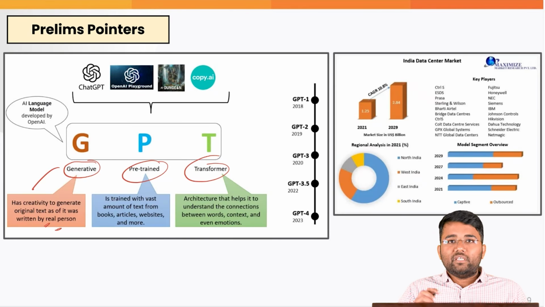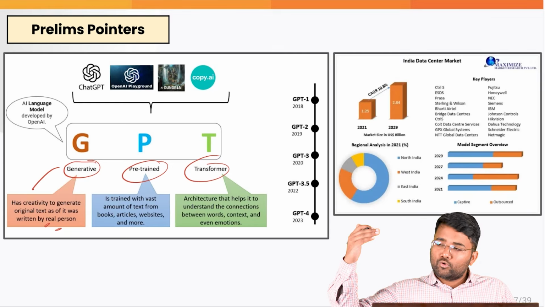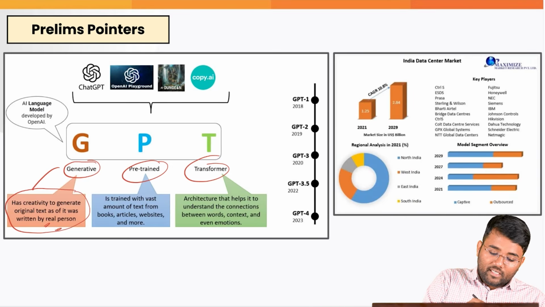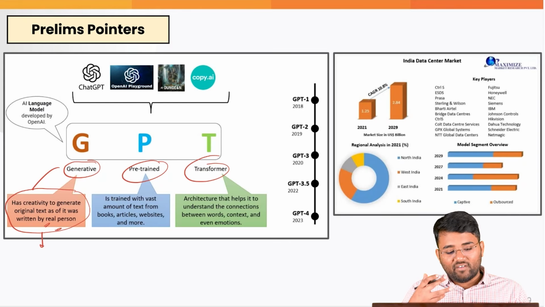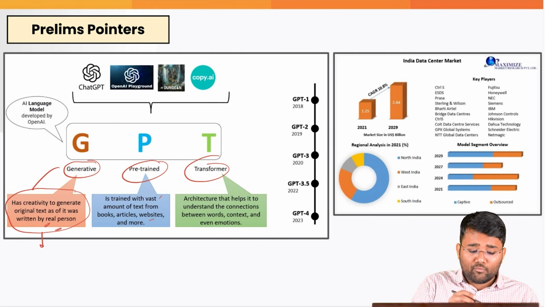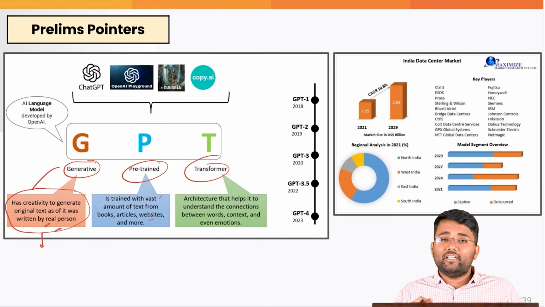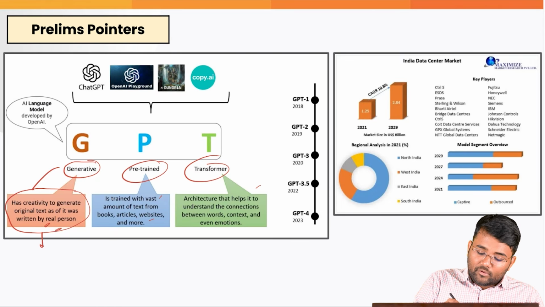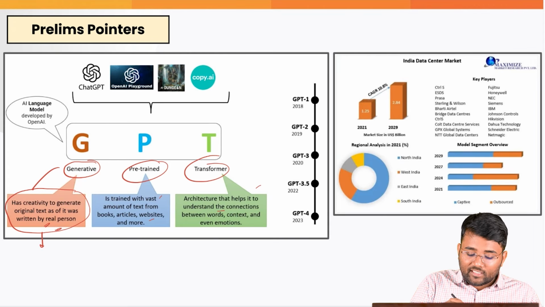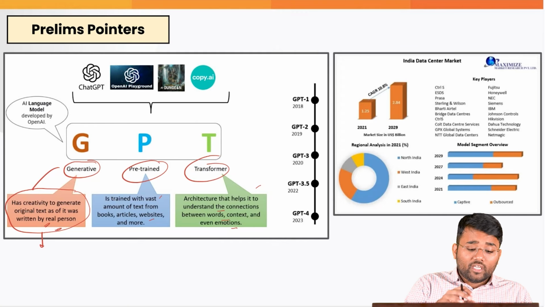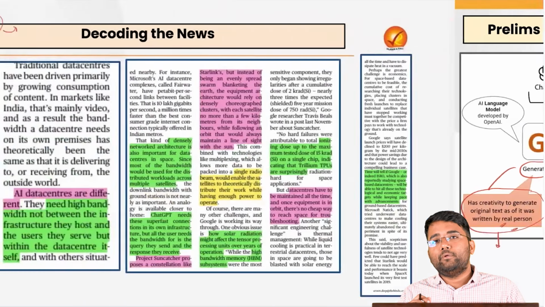Let's suppose we are making notes by looking into some sources. Similarly, this will also give a kind of content as if it is made by a real person, that is generative. Also, pre-trained means it is trained with a vast amount of text from books, articles, websites and more, and based on that it understands what response it needs to provide. Also, transformer means an architecture that helps it understand the connections between words, context and even emotions, so that based on the prompt that we are giving, it can tweak whatever response it will be providing.